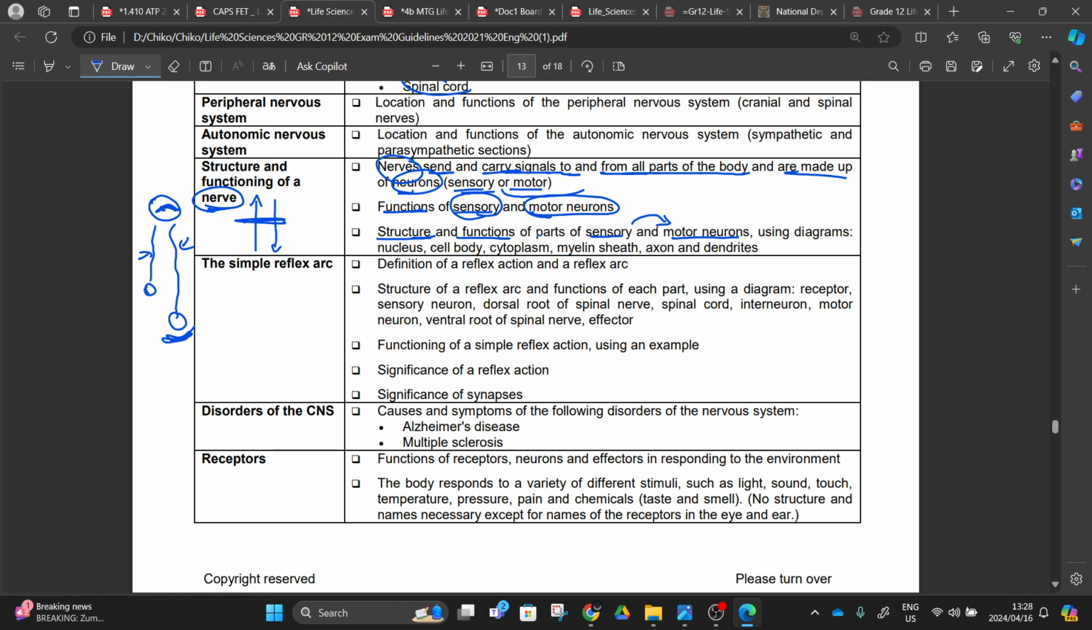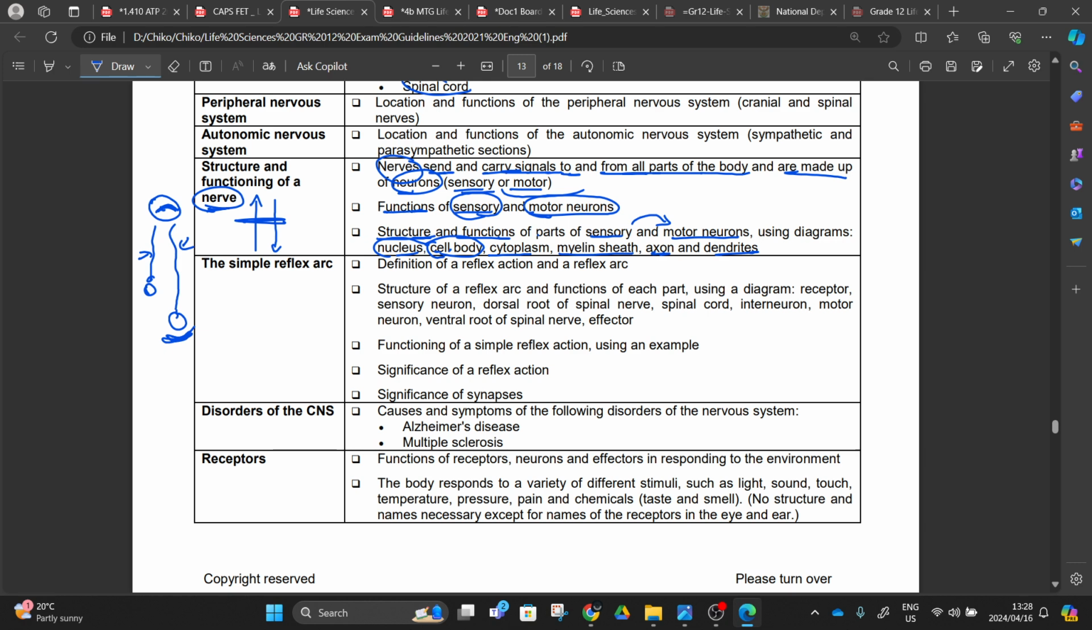And then concentrating on the nucleus and the cell body. Cell body, a nucleus inside a cell body, and the cytoplasm, and the myelin sheath, which is the protection of these wires, and the axon, which is the last part of the wire inside itself, and the dendrites, which is the first here. We will learn about this, right?